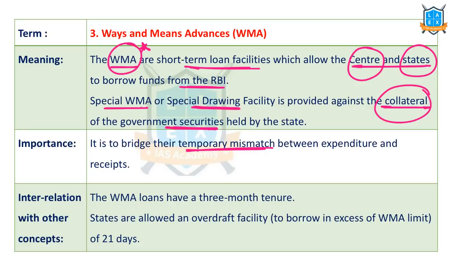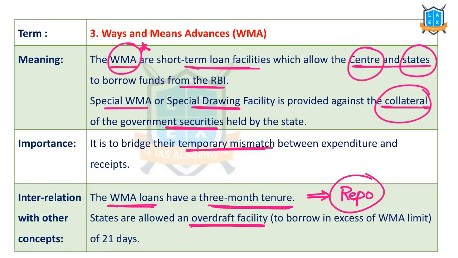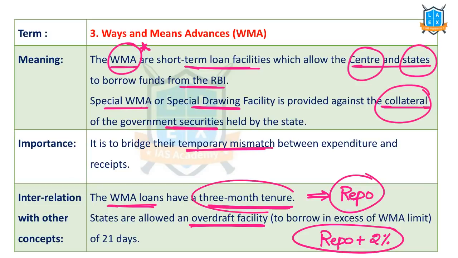What is the interest rate? These ways, means, advances loans have a tenure of 3 months and the interest rate charged is equivalent to the repo rate. But if the government wants to borrow more money as an overdraft facility, then the interest rate would be repo plus 2% on this particular overdraft. Let's say repo is 4%. So 4% on the normal 3-month tenure WMA loan, but if there is any overdraft facility for 21 days or more, then repo plus 2%.